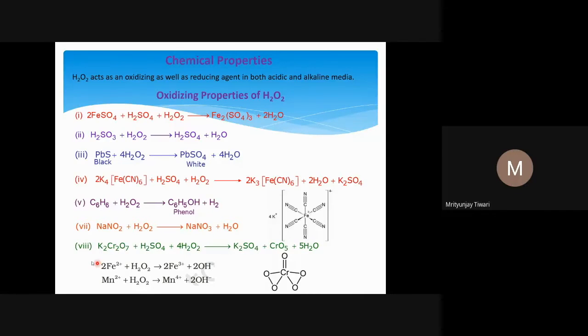This is oxidation. Now K2Cr2O7, potassium dichromate, also oxidizes. In acidic medium it forms chromium oxide, CrO5. The oxidation number of chromium in this case is +6, because the oxidation number of chromium cannot be more than 6, as chromium has only 6 electrons in its outermost shell.